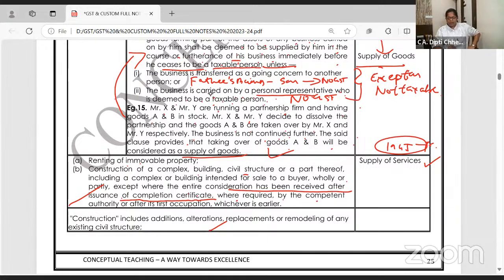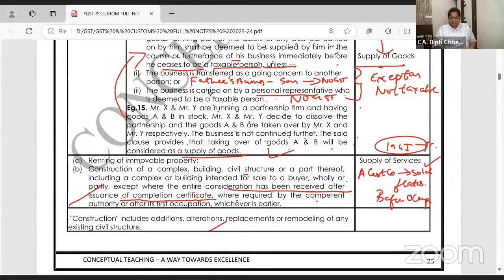Okay. Right. So now, A, a construction company, sold flats before the occupancy.